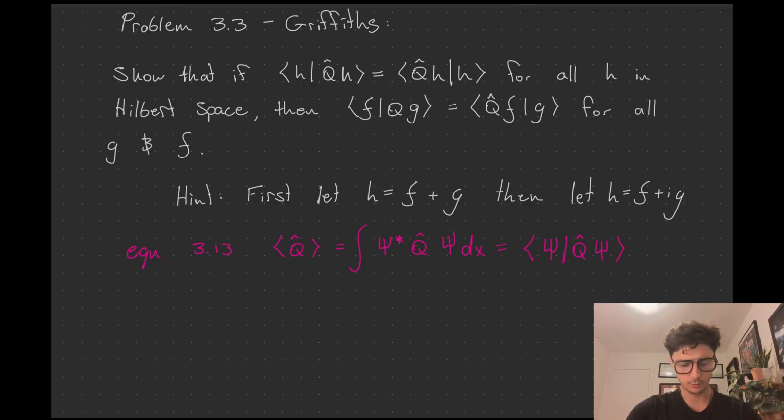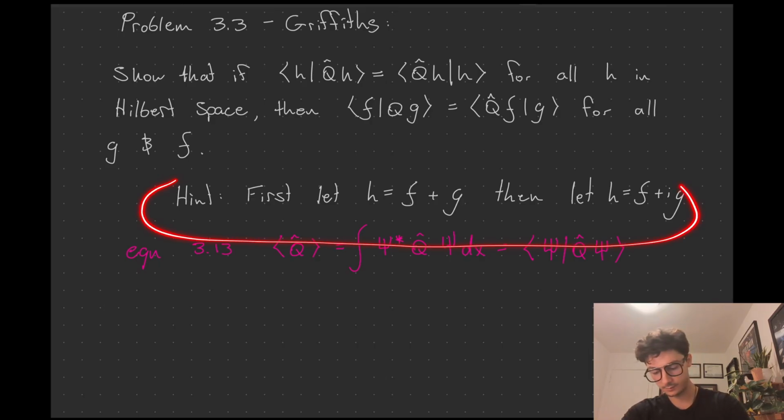Problem 3.3 by Griffiths. Show that if the inner product of H and Q acting on H is equal to the inner product of Q acting on H first and then H, for all H in Hilbert space, then the same thing can be said about the inner product of F and then Q acting on G, and first Q acting on F, then G. I don't know exactly how to word this thing. My vocabulary isn't expert enough, but we're going to try to prove this here.